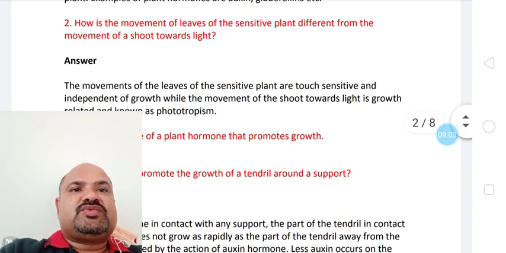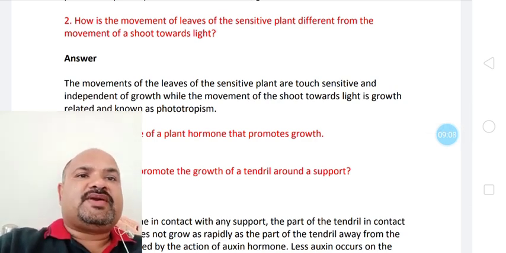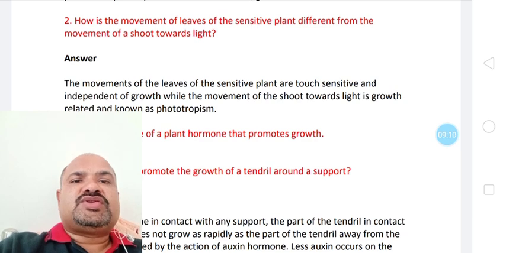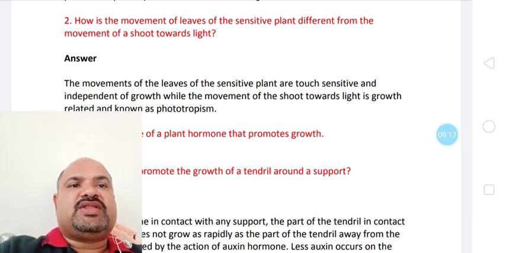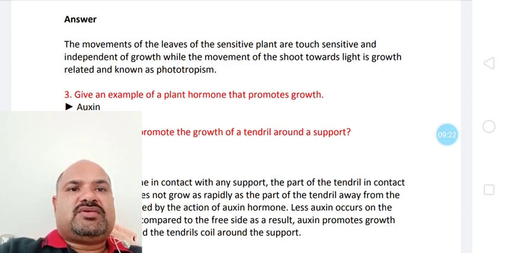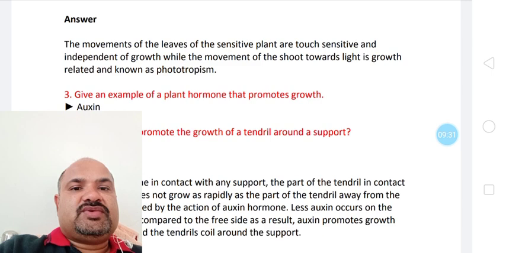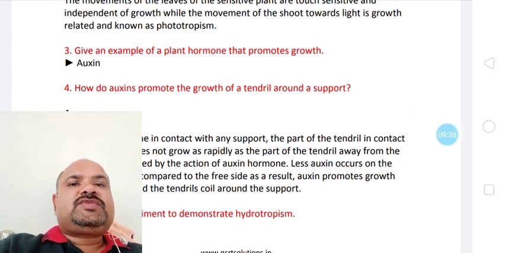So here in this question, the sensitive plant, that is Mimosa pudica plant, is different from the movement of shoot towards light. The movement of the leaves of the sensitive plant is touch sensitive and independent of growth, while the movement of the shoot towards light is related to growth, phototropism. Movement of shoot towards light is related to growth, and movement of leaves is independent of growth. That's why this is the difference.